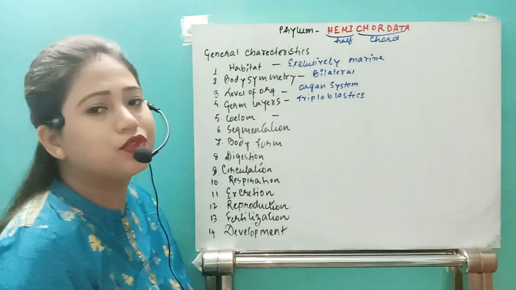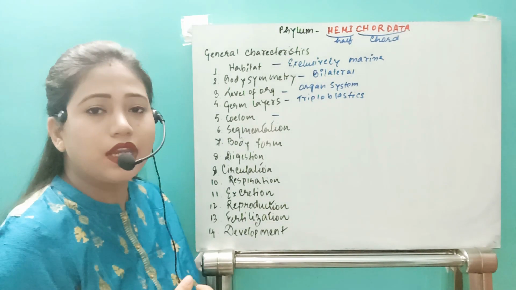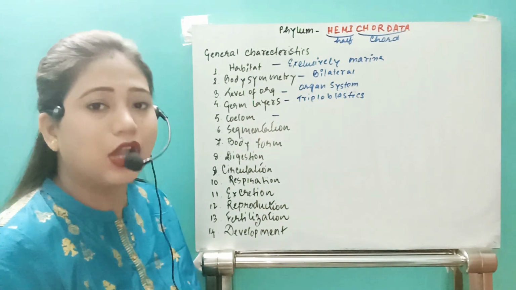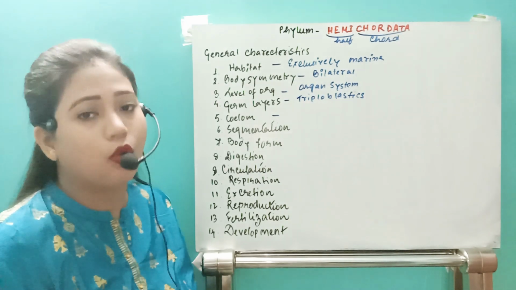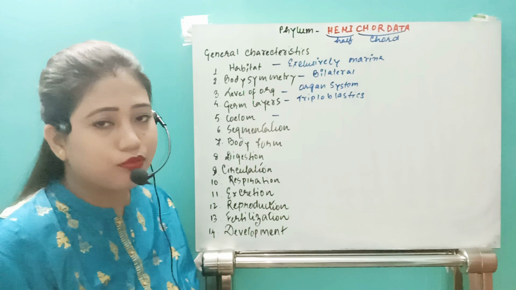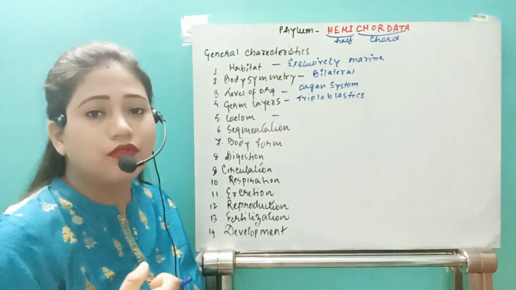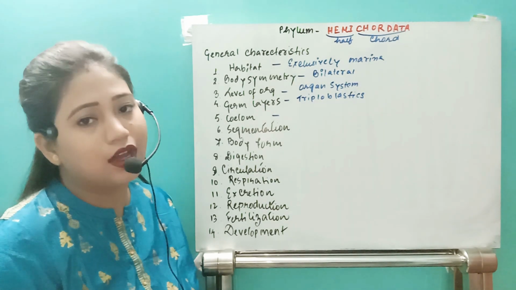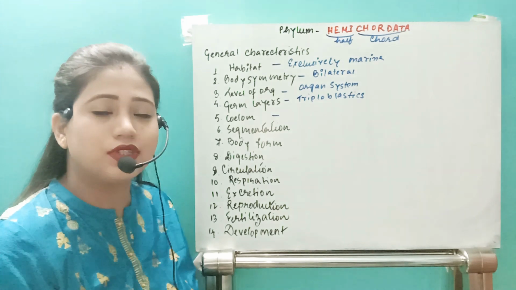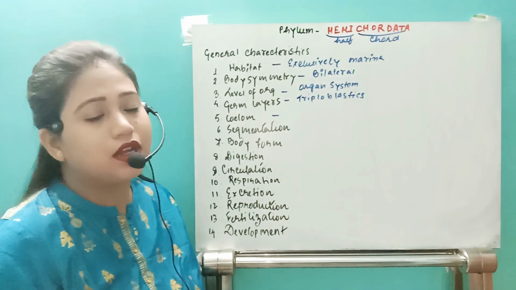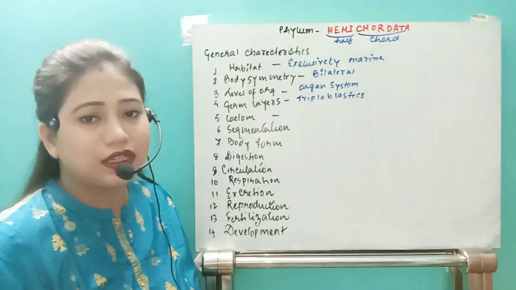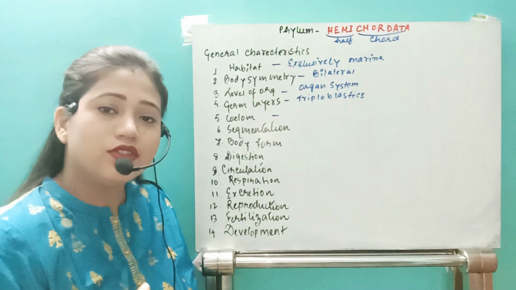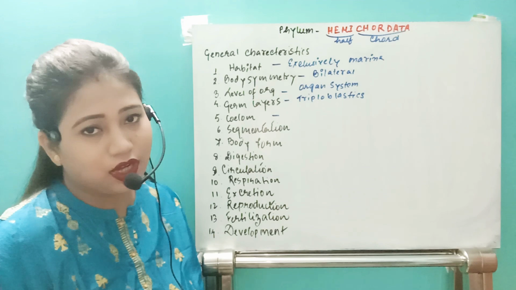Next one, the coelom. Remember, in the echinoderms I told you that echinoderms have some characteristics that resemble the chordates. Coelom was one such character. Otherwise, if you see the coelom, there are three conditions in the whole animal kingdom: acoelomate, pseudocoelomate, and coelomate organisms.